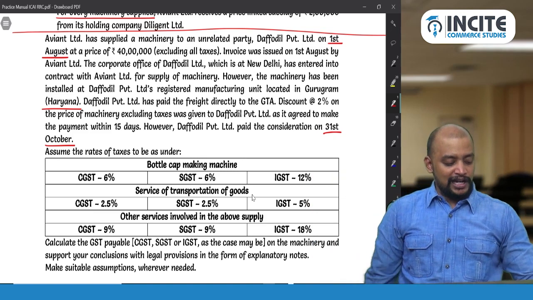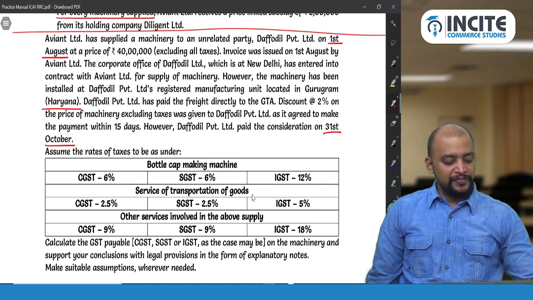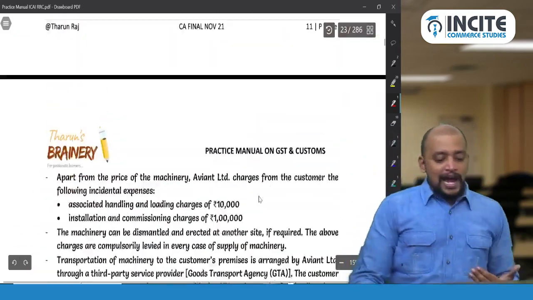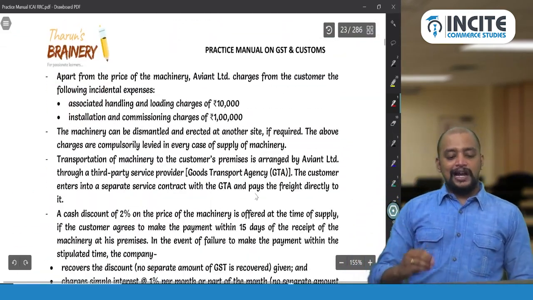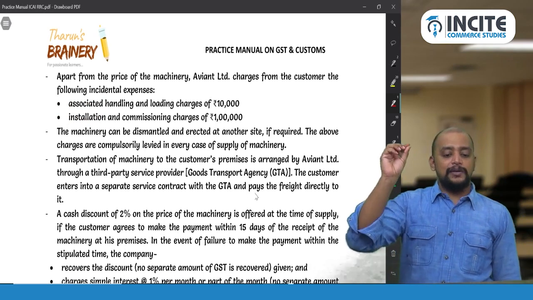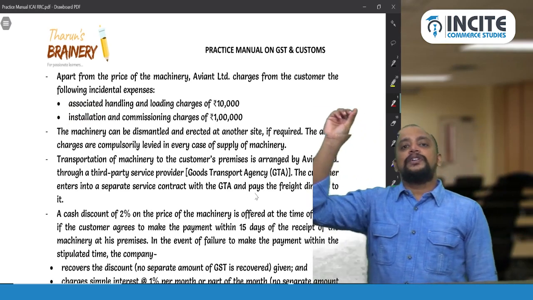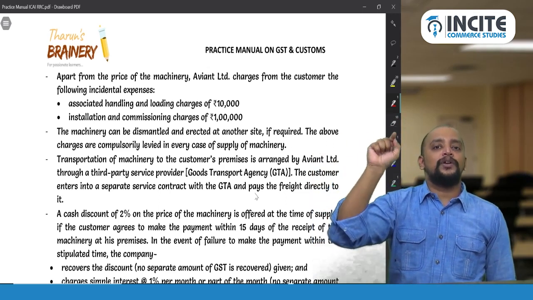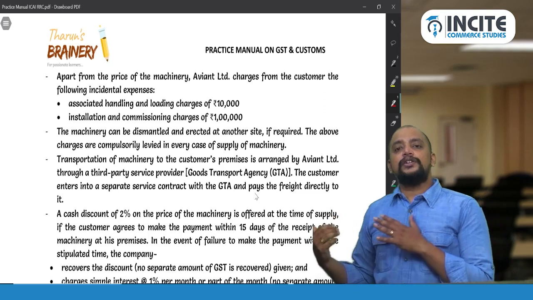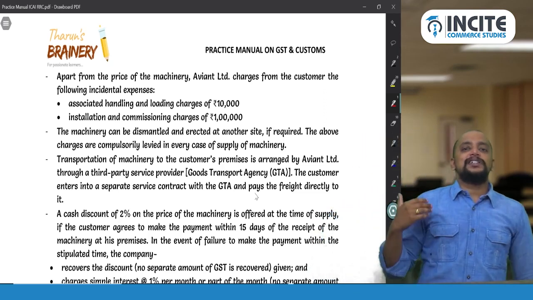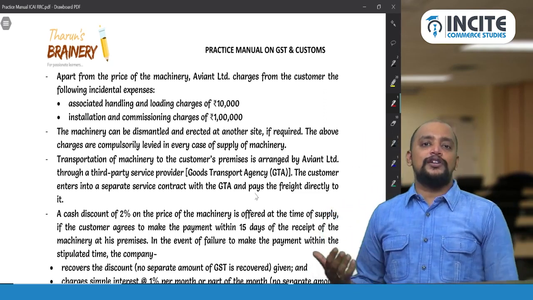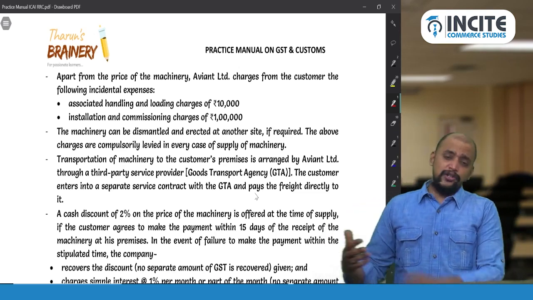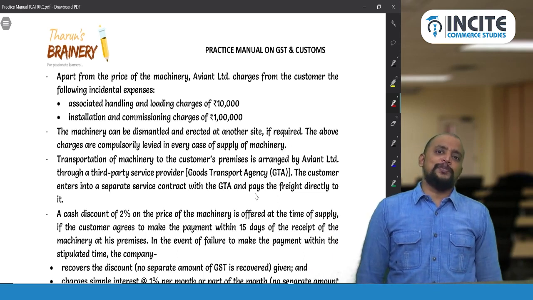So you take 40 lakhs in your calculator. And then the second line. So what is the second line? So handling charges, associated handling charges, installation and commissioning charges. So 10,000 and 1 lakh. For these two, same note, note number 1. What is that note number 1? So that is as per section 15 subsection 2 clause C, any incidental expenses incurred by the supplier and charged to the recipient before delivery of goods should be included in the value.